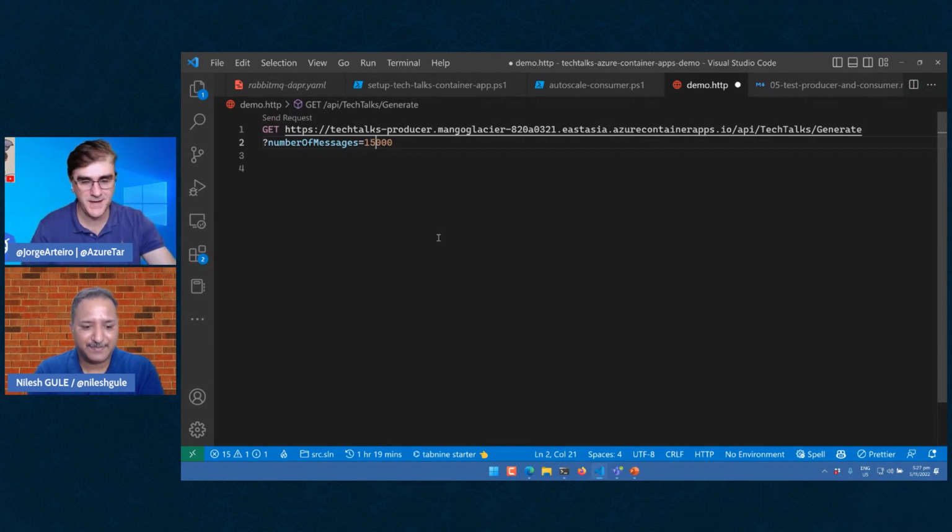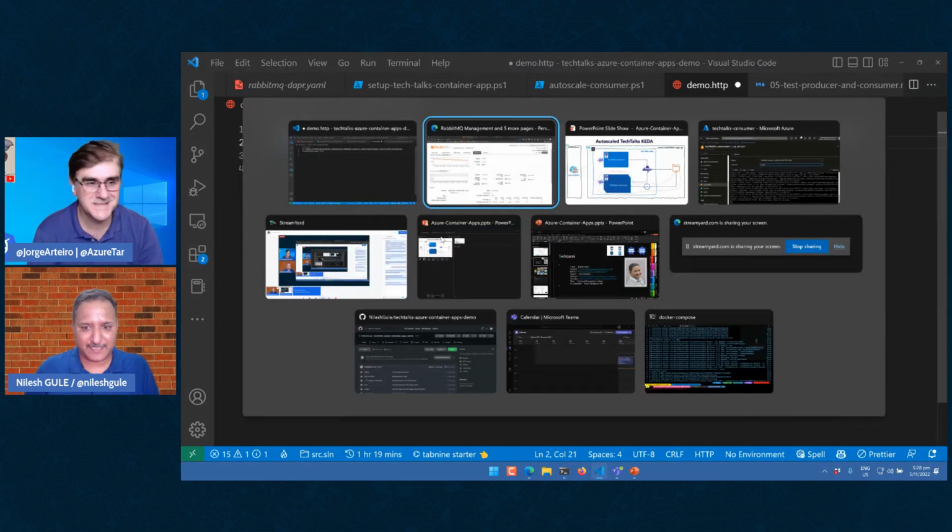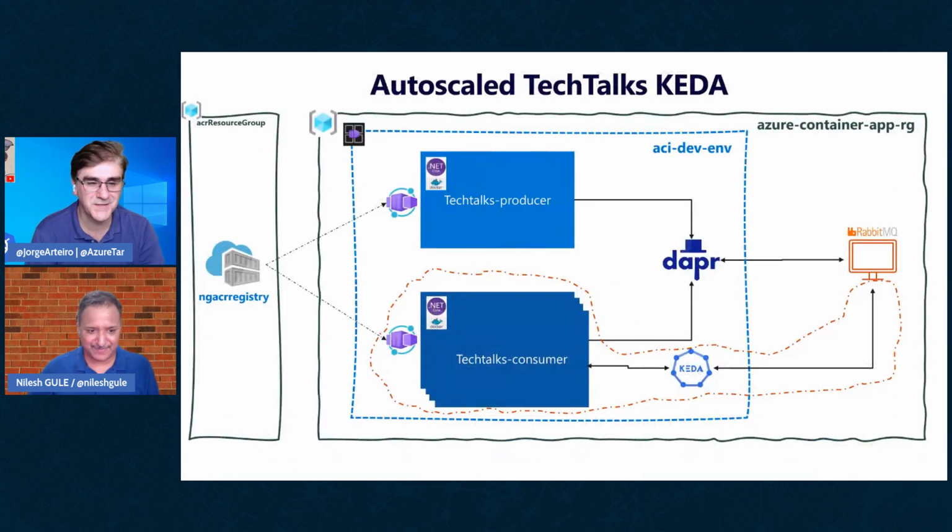Yes, using the API. The API is going to send to the message queue, and the consumer is going to start scaling using this Keda metric that you just created. Yes. And every time there are 50 messages on the queue, they create another instance of the Container App. They scale out to process those messages faster than before. I think that's amazing. Yes. I think that's what people do in production.